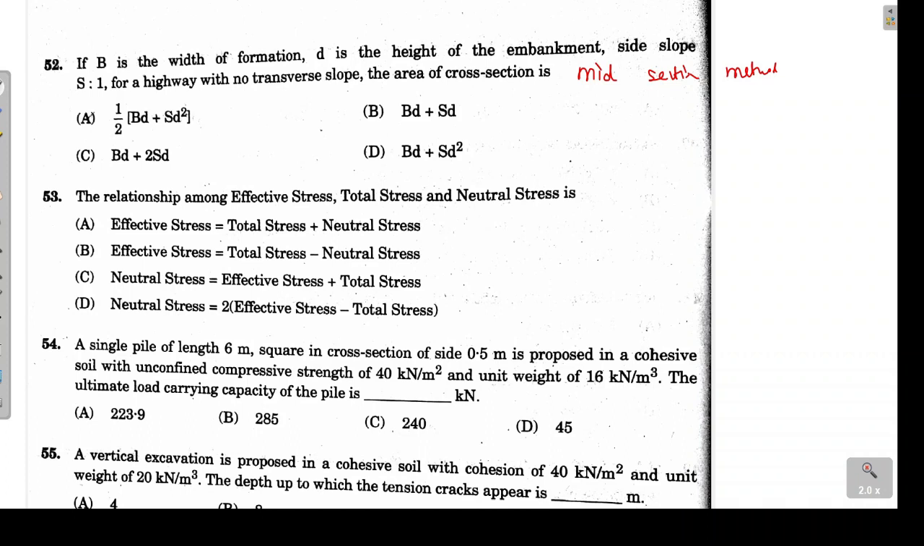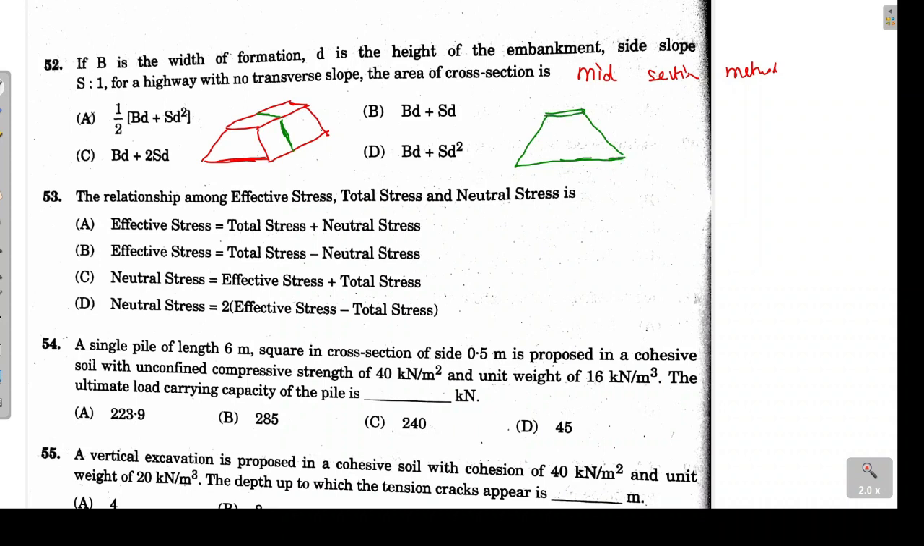So what we do here is, suppose this is our embankment, something like this, and here generally we calculate volume. We have to calculate the volume. So what we do, we take the middle section. Somewhere from the middle I'll cut it, and I'm drawing the middle section over here. This is my mid section.